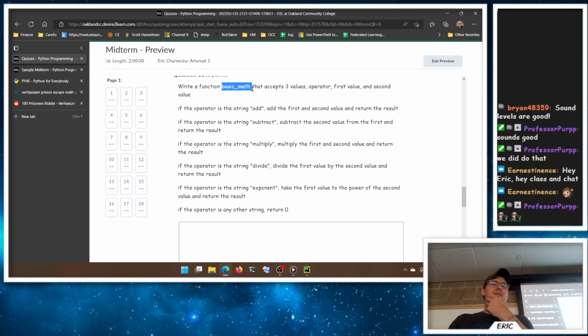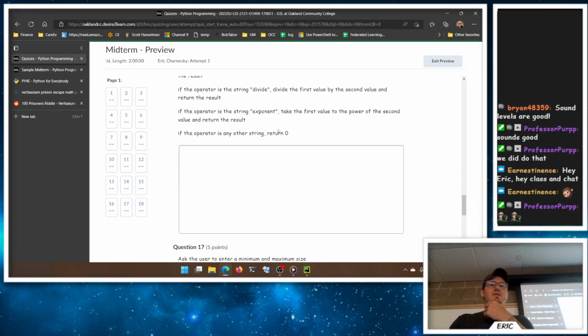All right, so that's the basic math. That's their function question. Right? Accept the values. So you can accept them, don't ask for values. The function just takes the values. It's just you get passed in.